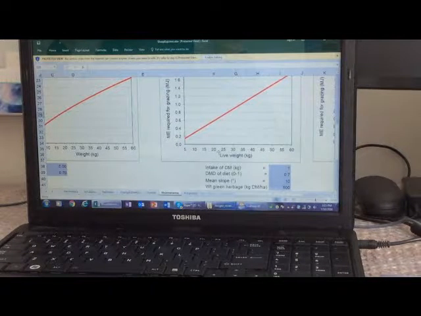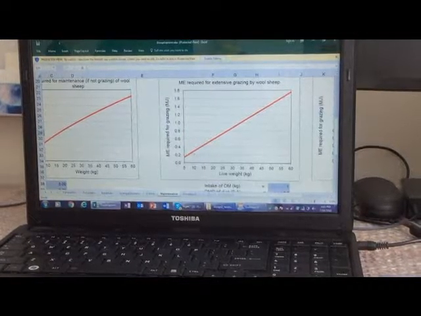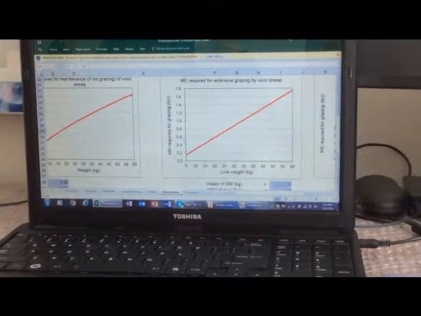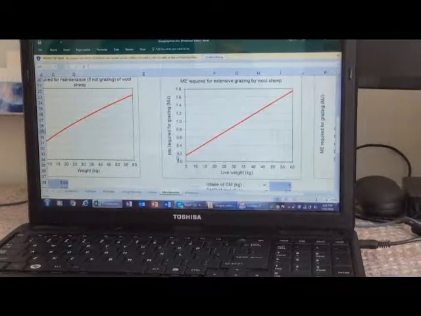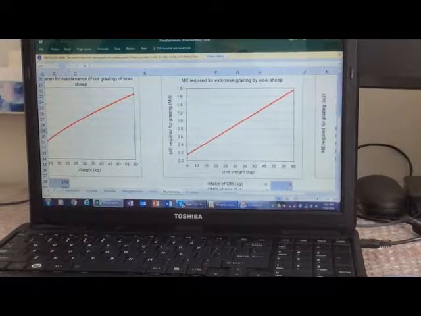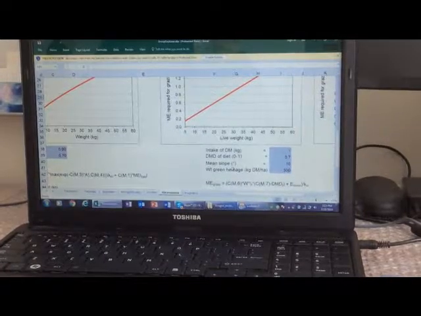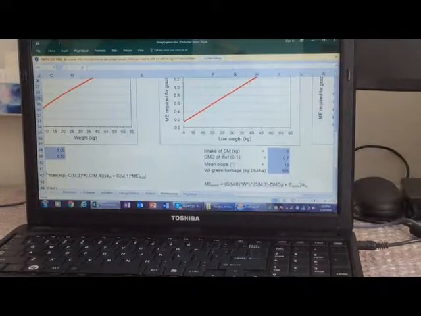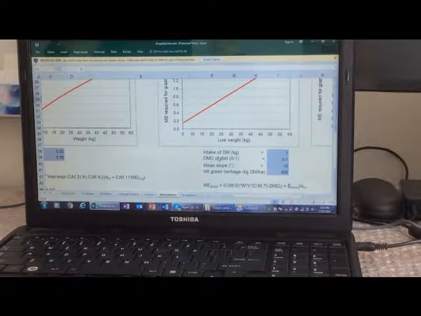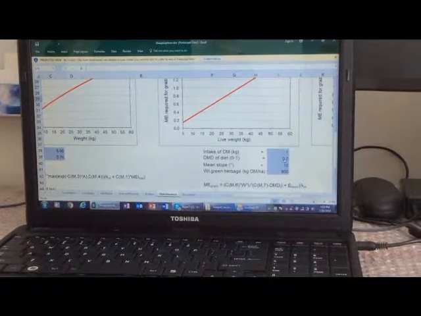And if we look at this graph here, we see the ME requirement for this animal is very low, based on the dry matter digestibility of 70%.